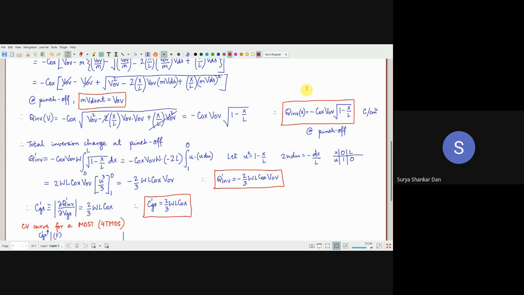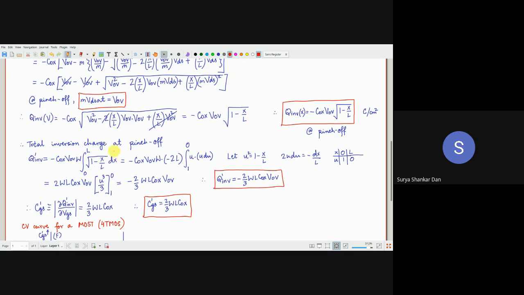COX, what is the unit for that? Farad per centimeter square. VOV का क्या है? Volts. इसका क्या है? Remember, centimeter by centimeter, length by length, nanometer by nanometer. So this is again a unitless constant. So again, Farad into volts is Coulomb per centimeter square. ठीक है. So if we want to find out the total inversion charge at pinch off, we have to multiply with the area factor. ठीक है, क्या एरिया होगा? W. Okay, that is the width, and we will simply integrate this with respect to dx.